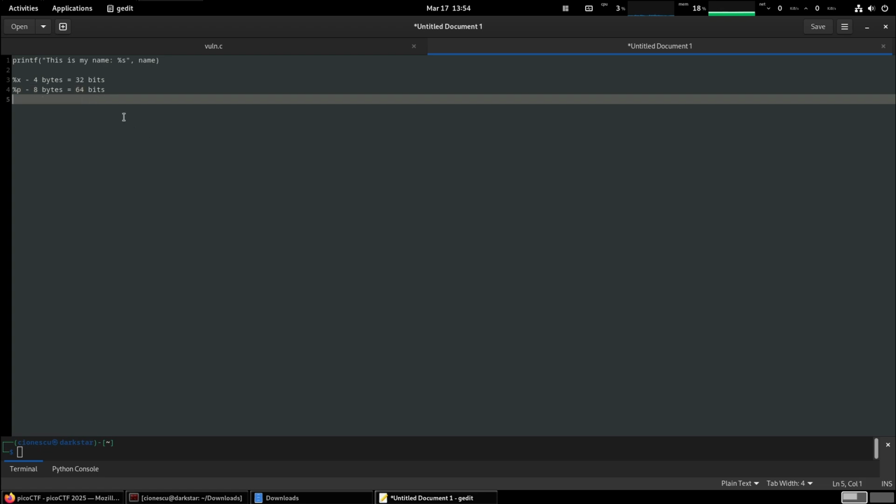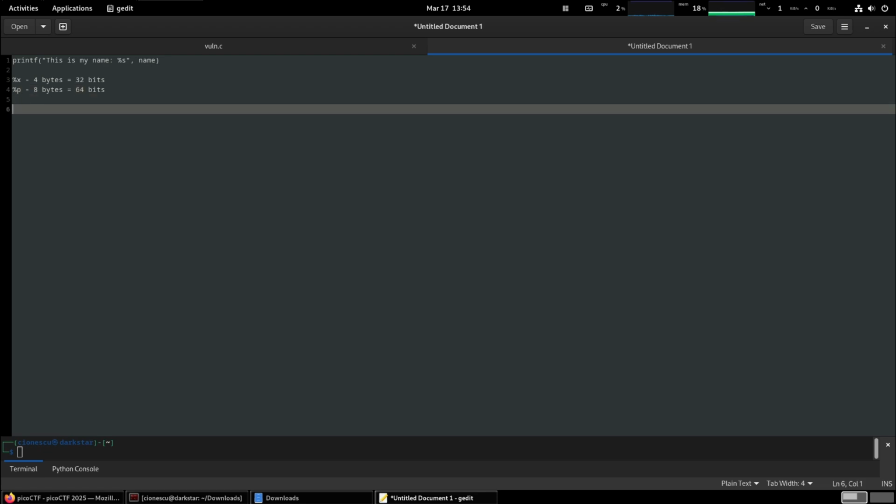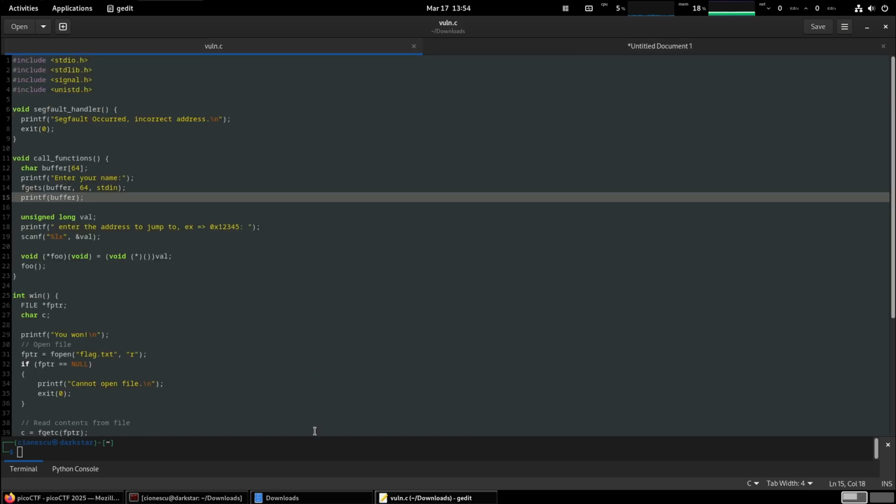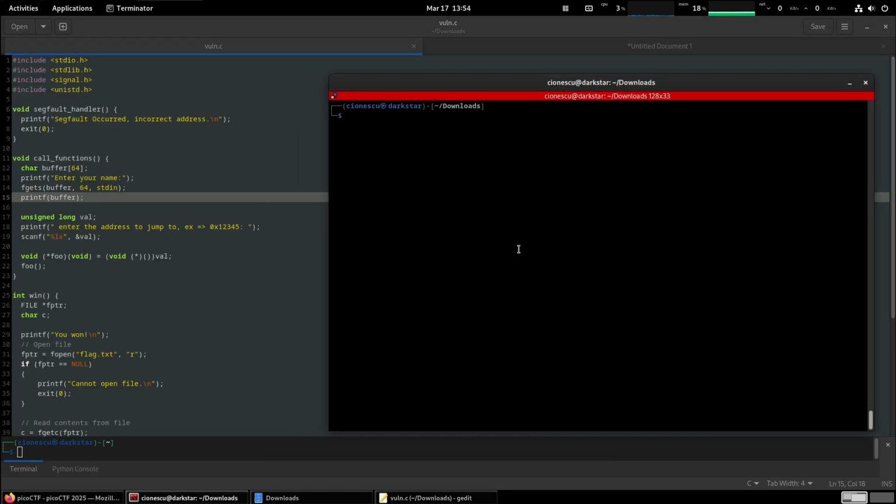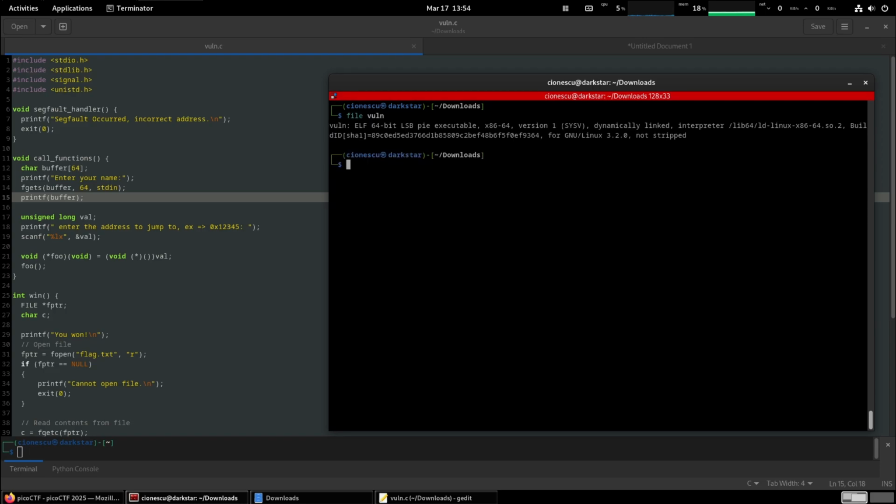So with that bit of background information, let's head back to the downloads. Let's look at our file. So it's 64-bit PIE executable, right? So because it's 64-bit, we are going to use %p as a format parameter to print the values from the stack. And the way this works is like so.